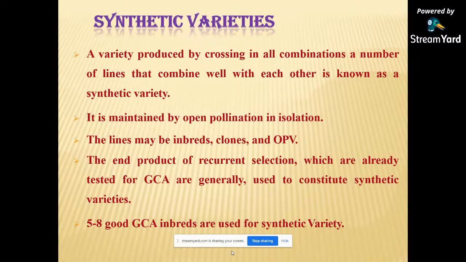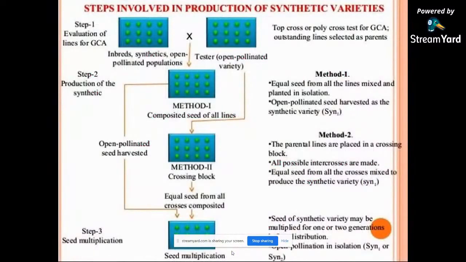Lines with good GCA are generally used to constitute the synthetic variety, and 5 to 8 good GCA inbreds are used for a synthetic variety. The procedure and method of developing the synthetic variety.